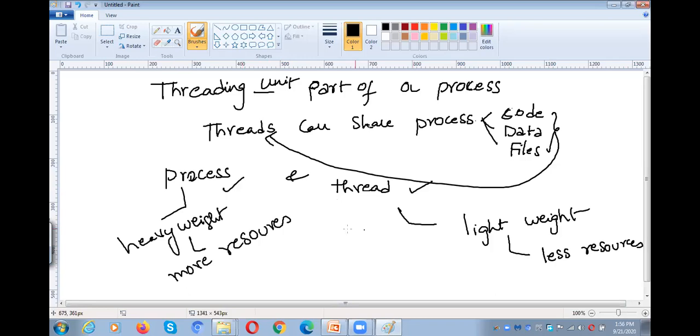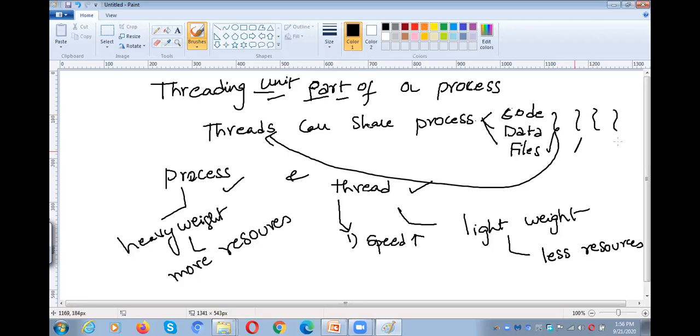So what are the benefits of using threads? What is the need of dividing the process into unit parts called threads? The first one is computational speed up. The computational speed up will be more. Why? For example, we divide the process into 3 threads.